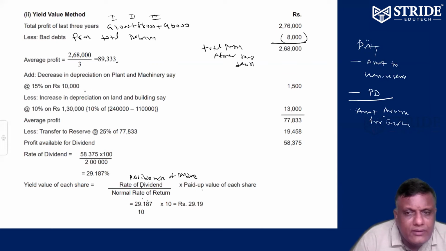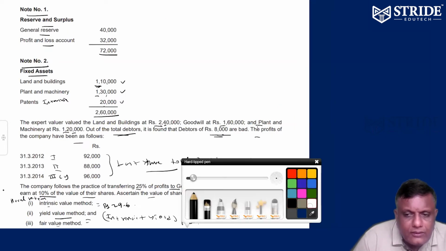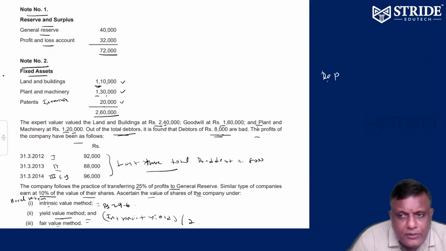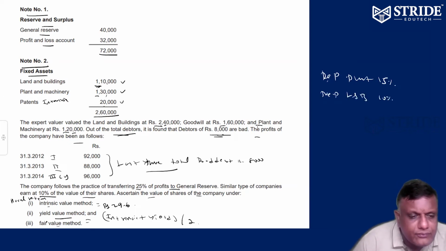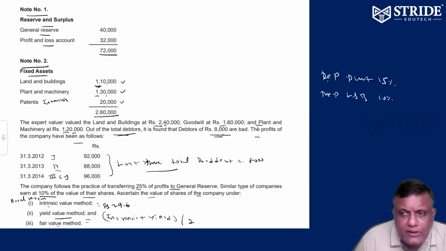Actually depreciation of 15% for plant is given. They're not missing it. Depreciation on land and buildings is 10%, it is given, but they're not taken into account.